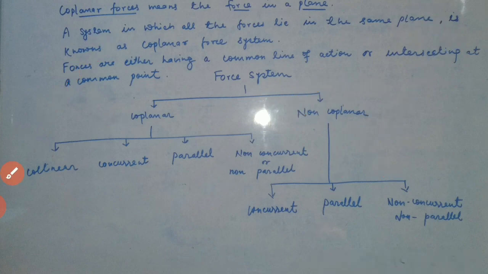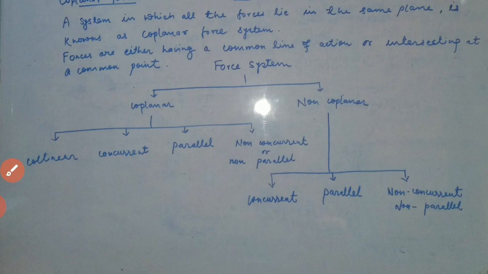Okay, so let's proceed. Here the force systems are divided into parts. First we get coplanar and non-coplanar, and under coplanar we have collinear, concurrent, parallel, and then non-concurrent or non-parallel. So collinear, concurrent, parallel, and non-concurrent, that means non-parallel.